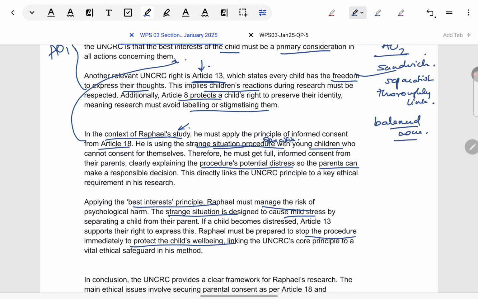So, looking at Article 13 and Article 8, given that it's also about their identity, so they don't come out as an anxious child, they don't come out with the label that they seem to have anxiety disorder. He should be ready to terminate the procedure at any time. Researchers get conflicted. Should they terminate the procedure because they have invested so much resources into it? So here we are clearly suggesting they should terminate it if the compromise is going to be on the child's mental health. Okay, so this is AO2.